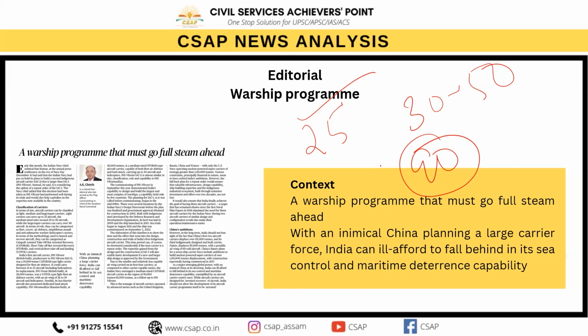The Indian Navy has planned that this Indian aircraft carrier has demonstrated India's capability to design and build the largest and most complex of warships, and few countries have this capability. The planning of IAC-1 began in the mid-1980s and the ship was commissioned in September 2022. This time period can be shortened in the next carrier in a repeat order. The first four carriers had smaller and relatively less capable air wings compared to other advanced navies. So the Indian Navy envisaged a 50,000 to 65,000 ton aircraft carrier in the near future.